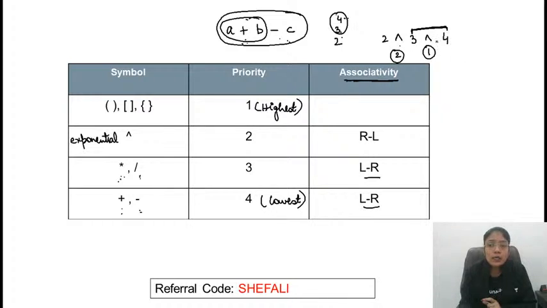So what order is followed? It is right to left associative. That is why exponential is right to left associative. Others are left to right associative.